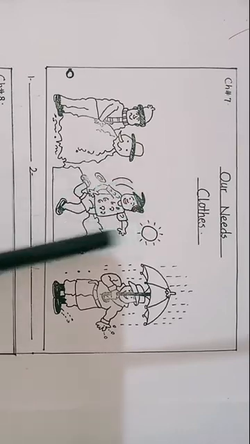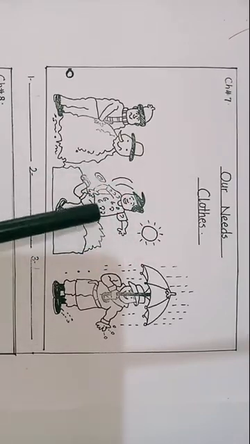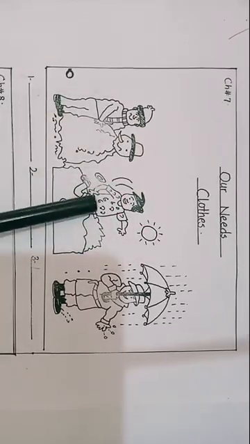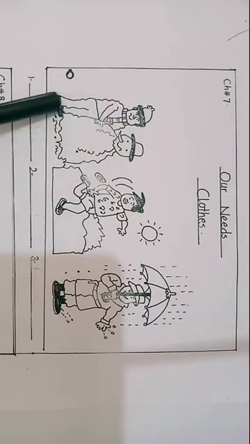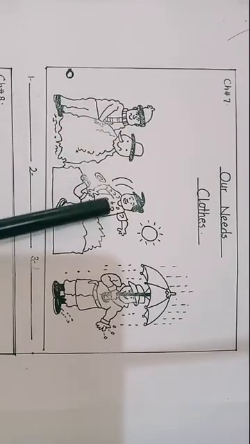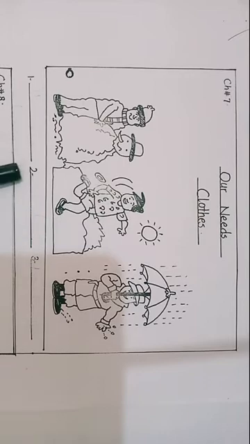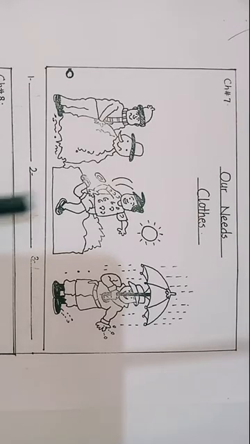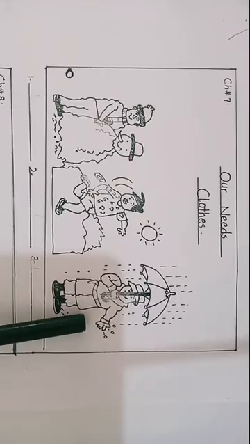So this boy doesn't need to cover his body like in winter season. These clothes are called cotton clothes. You will have to write here cotton, C-O-T-T-O-N, cotton, C-L-O-T-H-E-S, clothes.